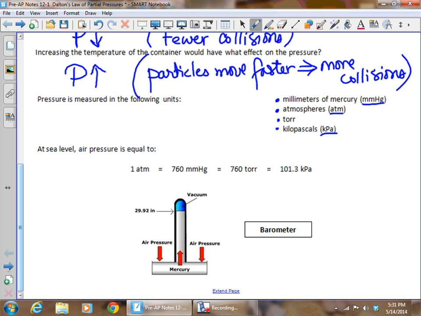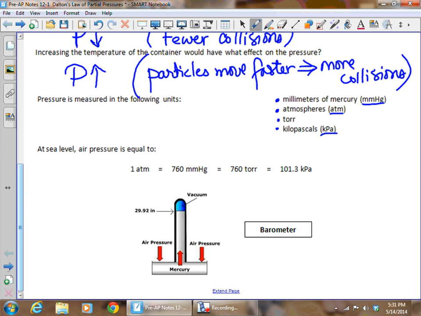So those are the 4 different units that we can measure pressure in, and fortunately or unfortunately there are lots of ways those different units are used in science. I would say that kilopascals is probably more often used in physics, but you'll see millimeters of mercury, atmosphere, torr, kilopascals, all of those used. So we need to know how all of those are related.